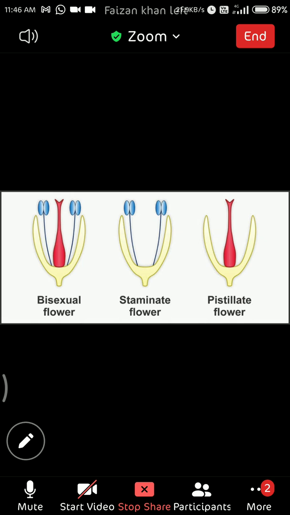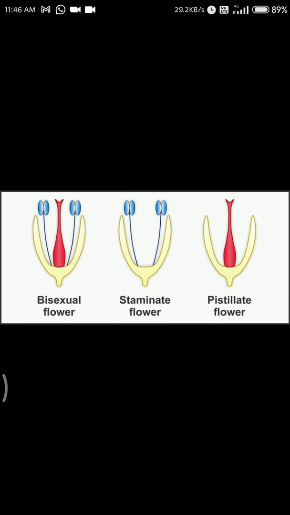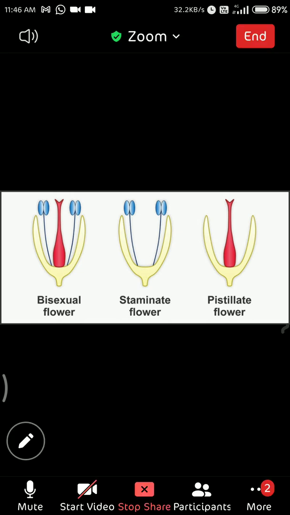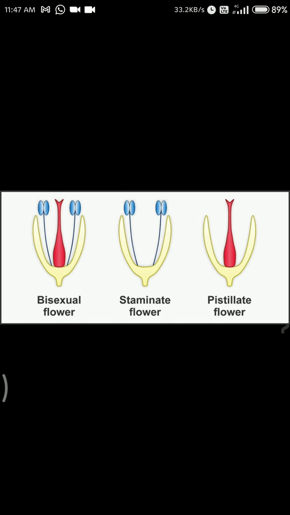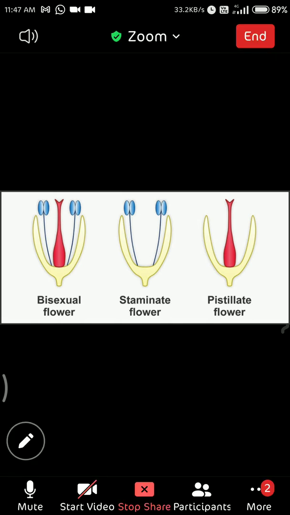Like here, one is the middle one, the female part, and the side one, the third one, is the male part. So if both male and female parts are there in the flower, then it is known as bisexual, as it is visible in this picture.